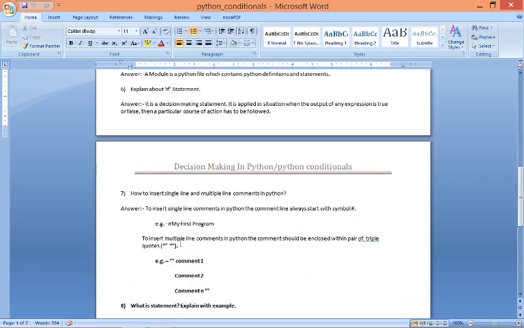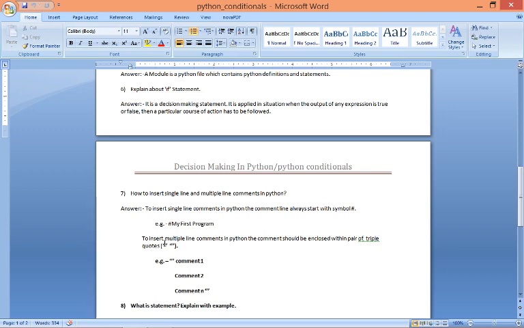Now the next question is, how to insert single line and multiple line comments in Python. Students, in Python we can insert single line comments using a hash sign. That means if you want to write a single line comment, then you have to use a hash sign at the first position, that is at the starting point of your comment.